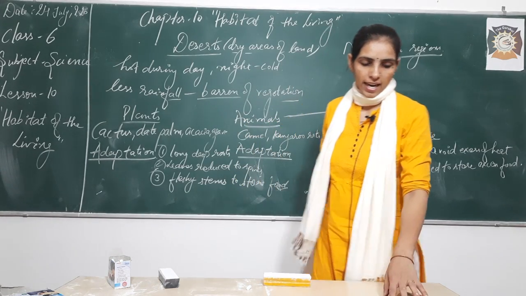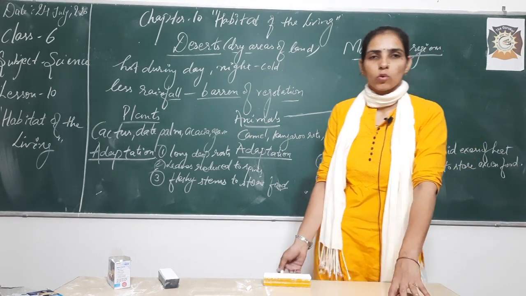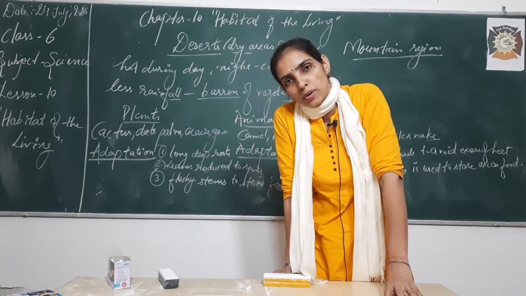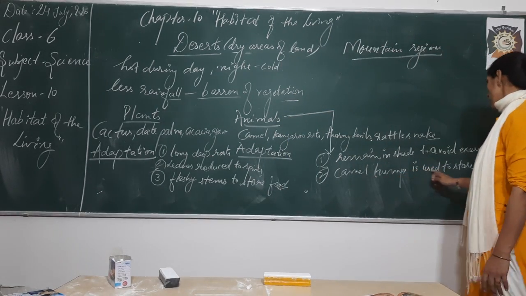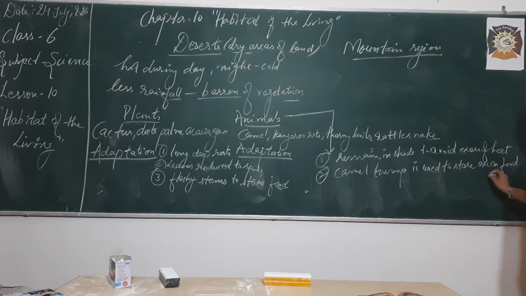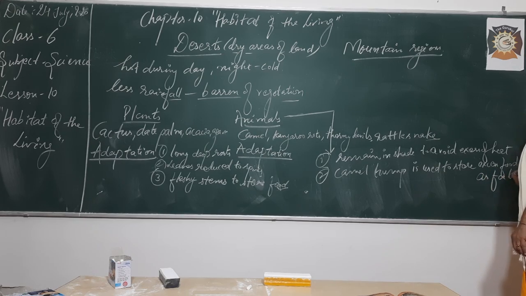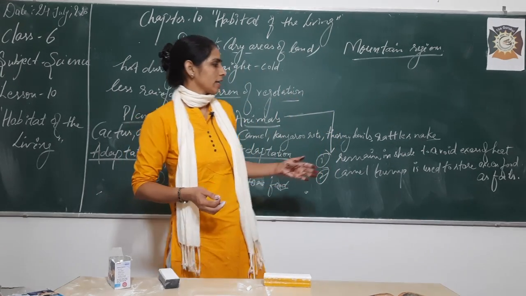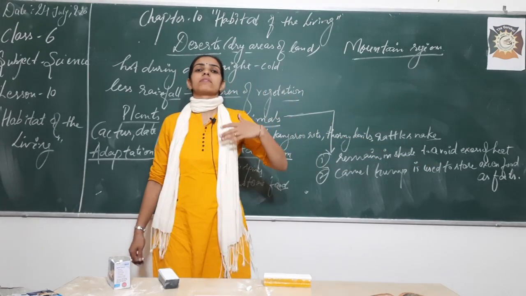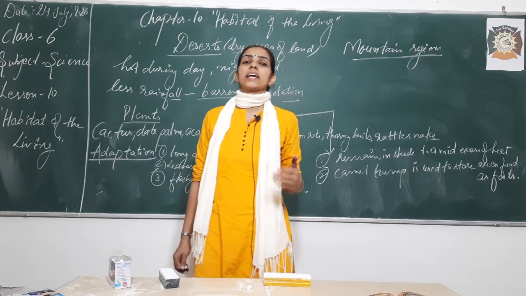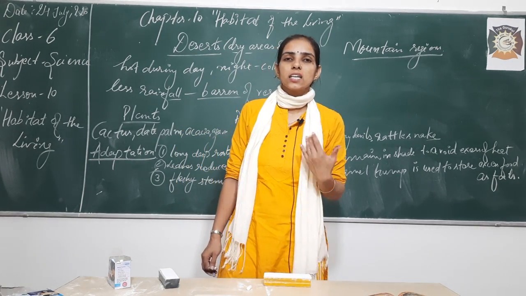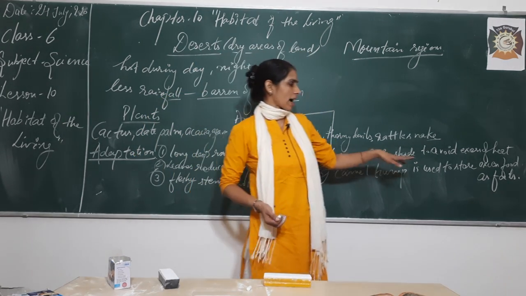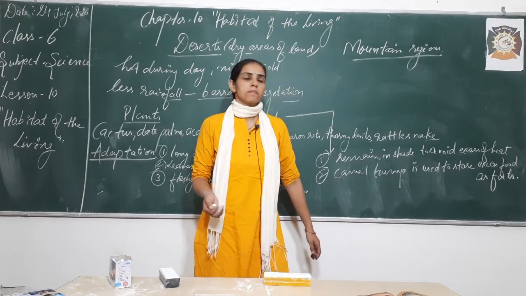So we can say that a camel can survive without food or water for days because excess food is stored as fat in its hump. When it is not having food outside, it uses this fat to satisfy the need of its body. What kind of need? Energy need, because its body needs energy to survive, so it provides that energy from the fat stored in its hump.